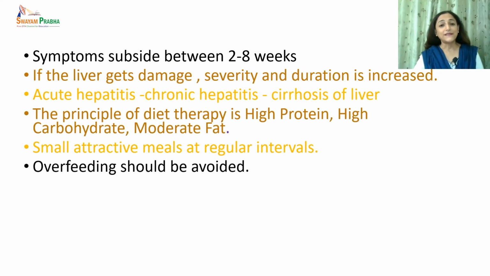And it is important that we do not overfeed the person, as overfeeding may have a negative impact on the recovery rate of the hepatocytes, and would put more burden on the already disturbed liver cells.